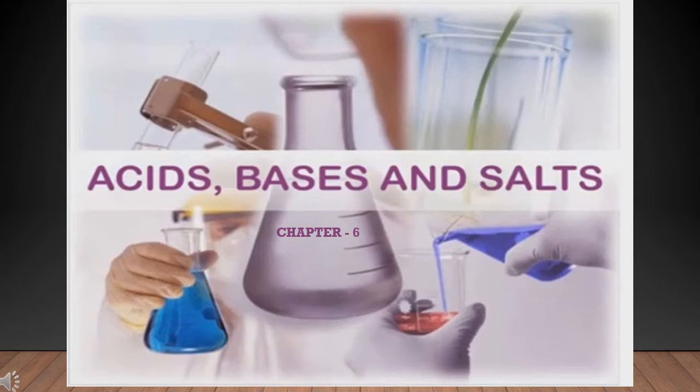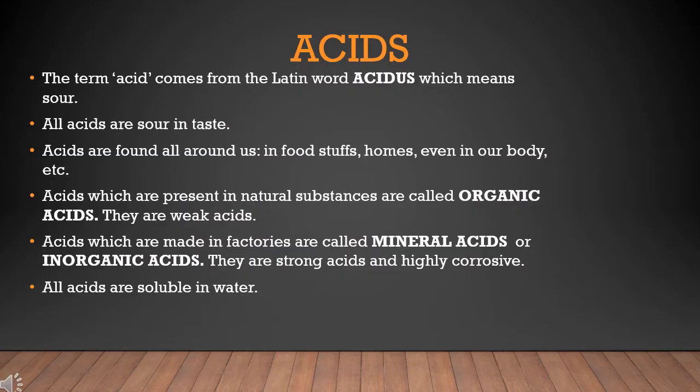Some substances are neither acidic nor basic. They are neutral and are called salts. When an acid reacts with a base, they neutralize each other and form a salt and water. Materials can be classified based on their chemical nature as acids, bases, and salts. Now we'll study all these substances in detail.